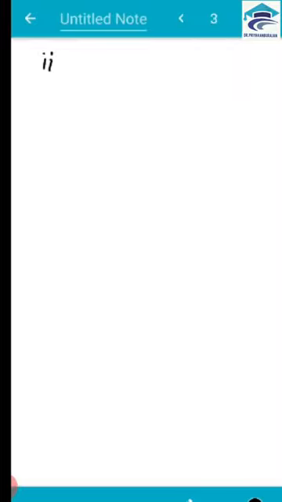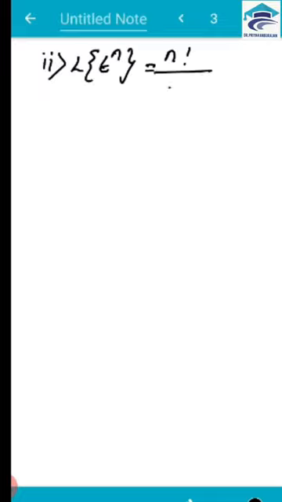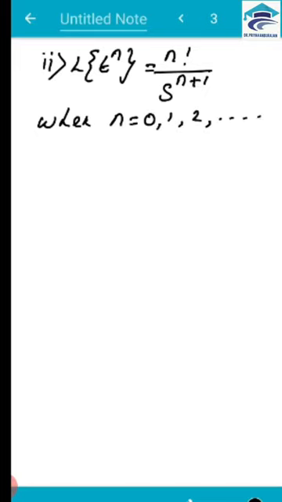Next, let us prove that L of t to the power n is equal to n factorial by s to the power n plus 1, when n is equal to 0, 1, 2, 3, etc.